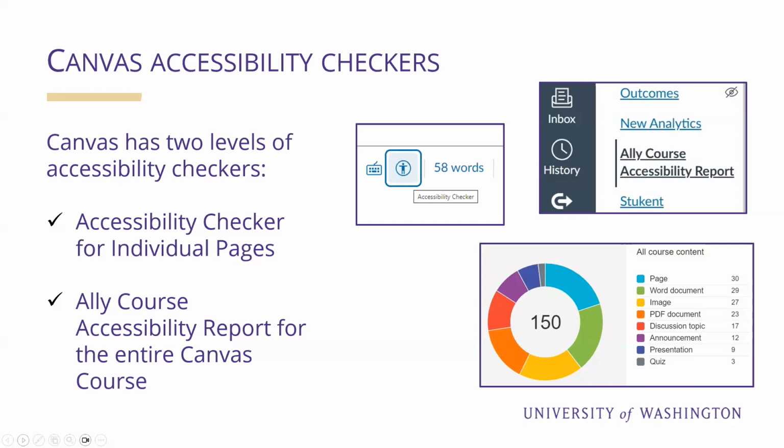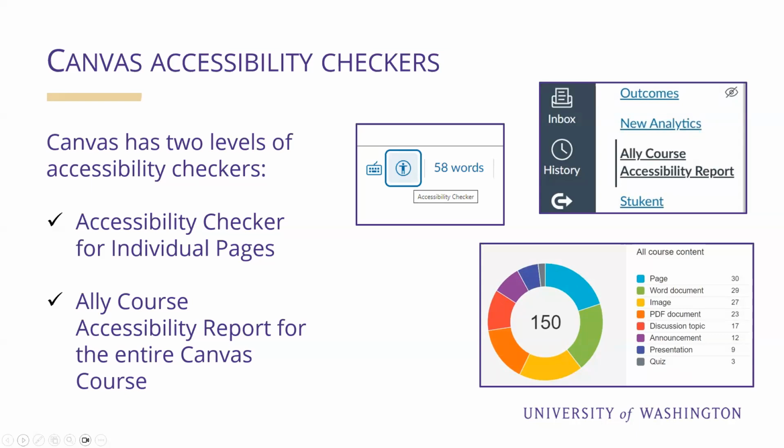When you're in edit mode for your Canvas page, you will see right below the text box or rich text editor where you're typing that there's a little universal human figure for accessibility. It's a little figure with their arms out in a circle. If you hover over it, a little pop-up will say accessibility checker. You can click on that, and that will check the accessibility of that individual Canvas page, just that page alone.